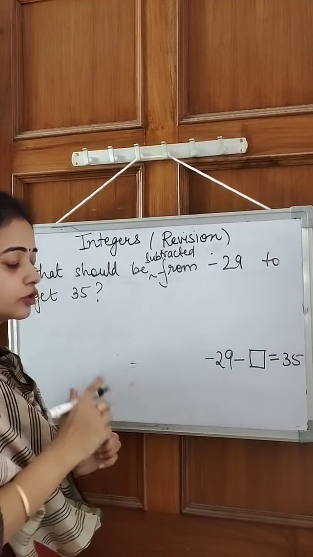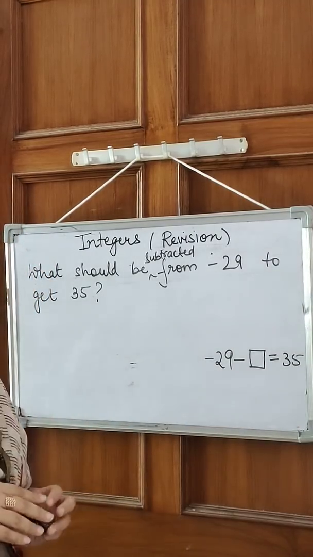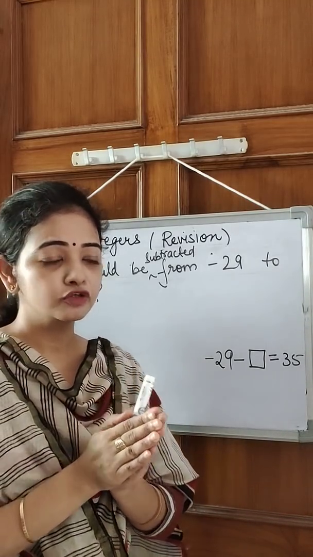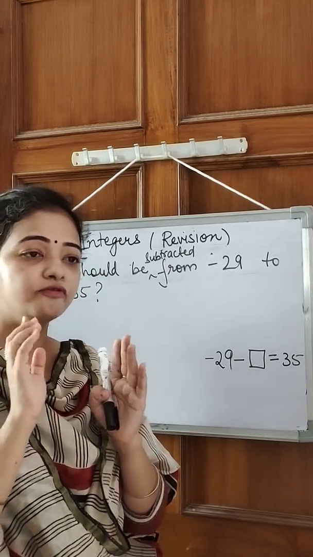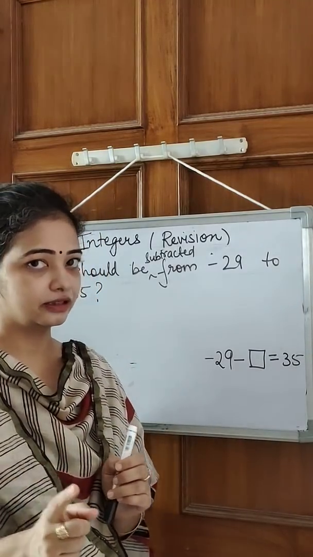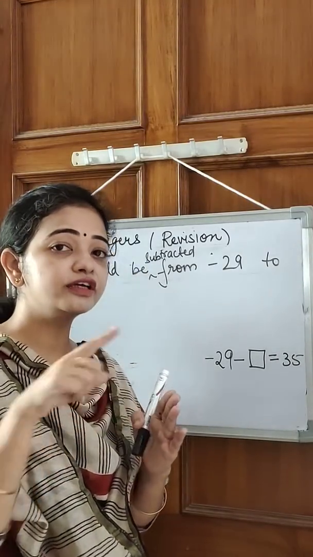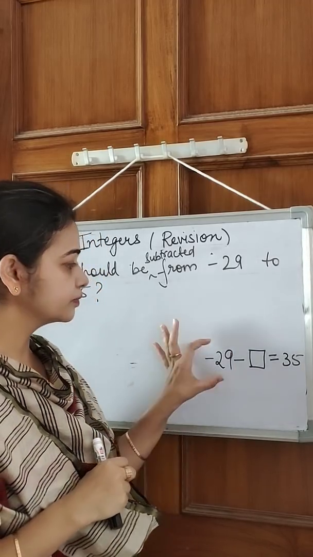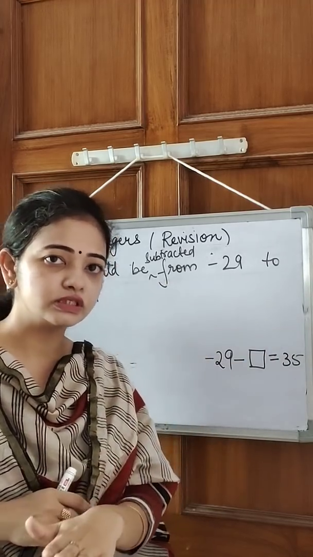Now understand the same concept with a simpler number. There is a difference when I say added or when I say subtracted. When two numbers are added, the result is bigger. So from that result, we subtract the other number. But when we subtract, we reduce something. So whenever we are subtracting, the bigger number is the one from which we subtract. And then we reduce it.